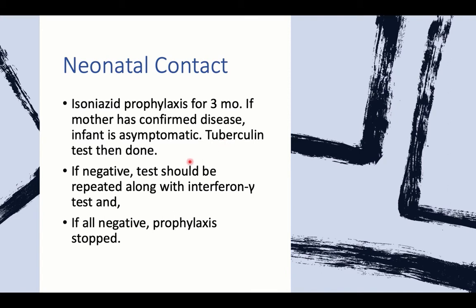If it is negative, it should be repeated, along with the interferon gamma blood test to confirm negativity and absence of tuberculous infection. If the interferon gamma and the tuberculin testing are all negative, prophylaxis is stopped and the